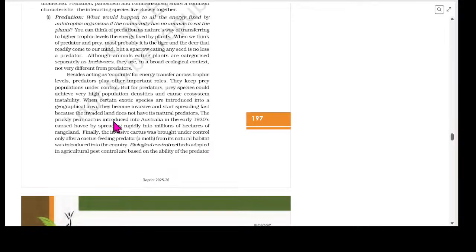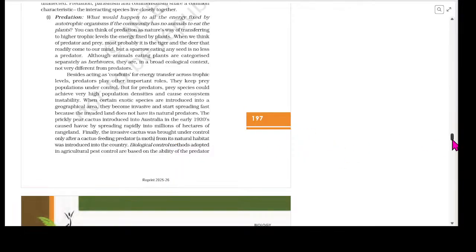The prickly pear or cactus, introduced into Australia in the early 1920s, caused havoc by spreading rapidly into millions of hectares of rangeland. Finally, the invasive cactus was brought under control only after a cactus feeding predator, which was a moth, from its natural habitat was introduced into the country.